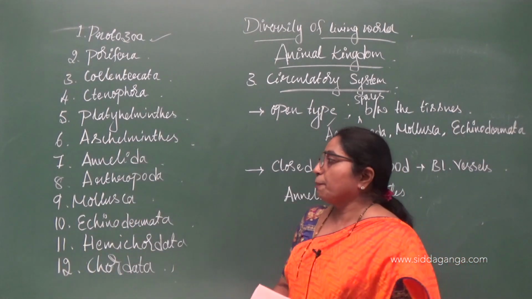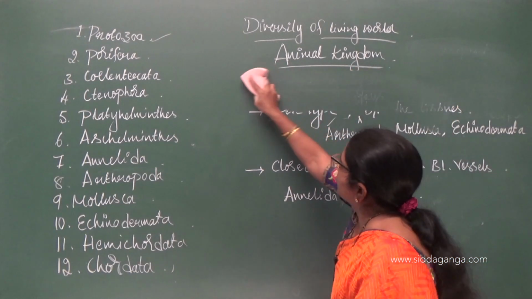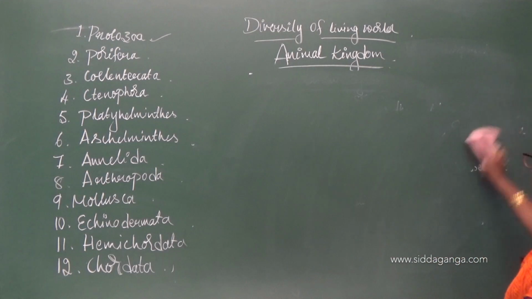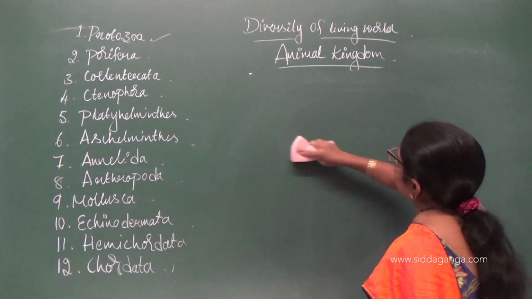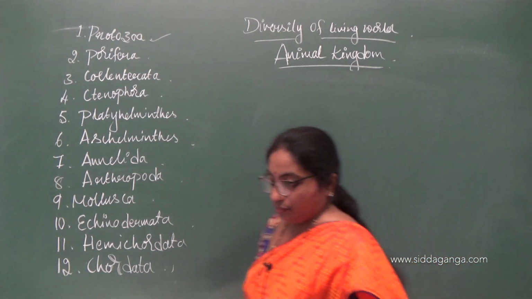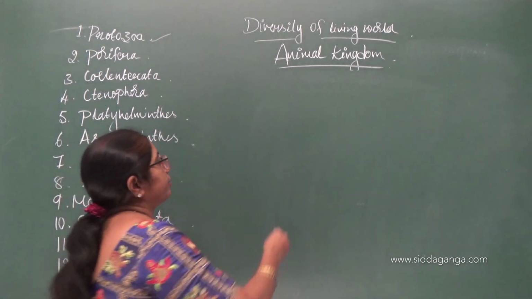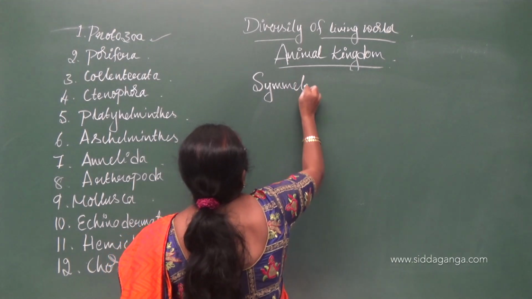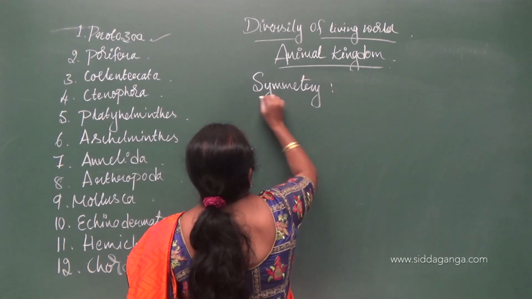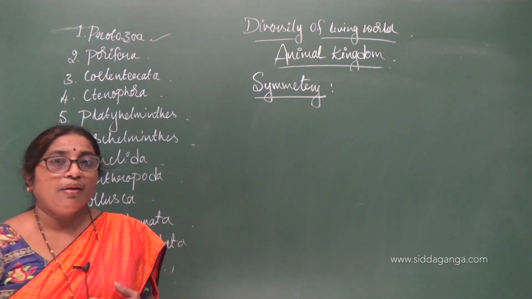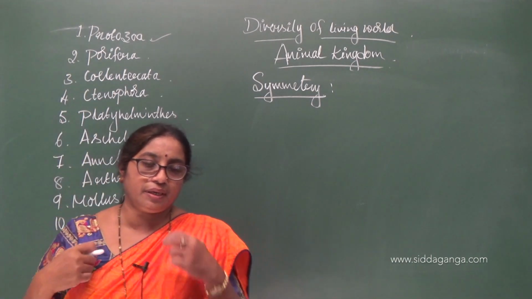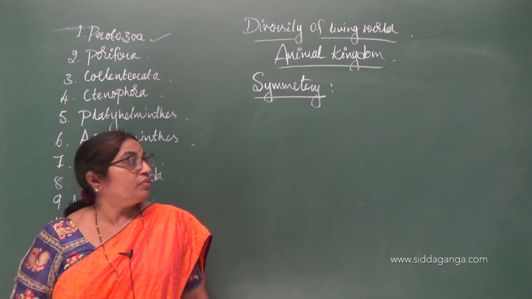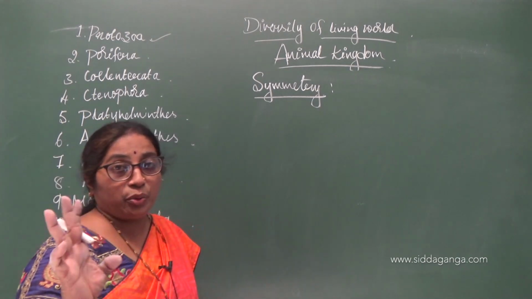Next is based on their symmetry. Based on their symmetry, animals have been classified into three types.